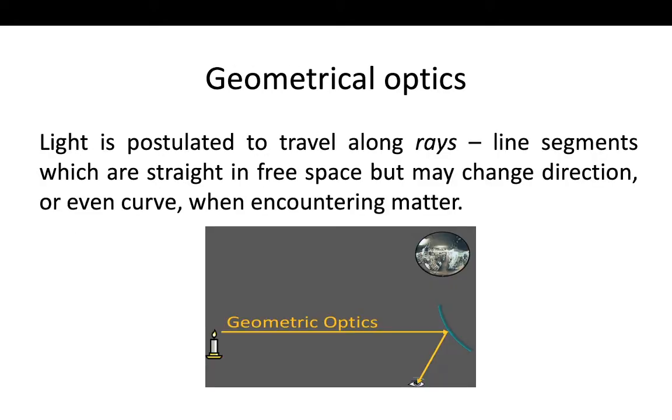So what is geometrical optics? Light is postulated to travel along rays, and the line segments are straight in free space, but may change directions or even curve when encountering matter. Refraction and reflection, I think you all have studied these both things.